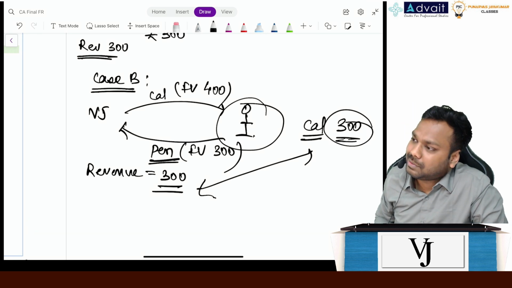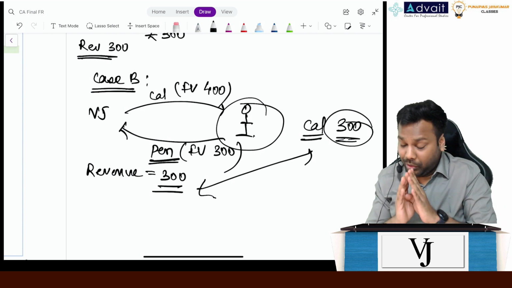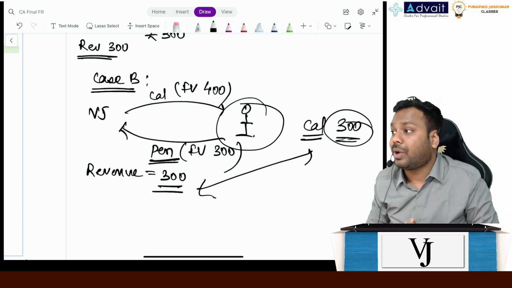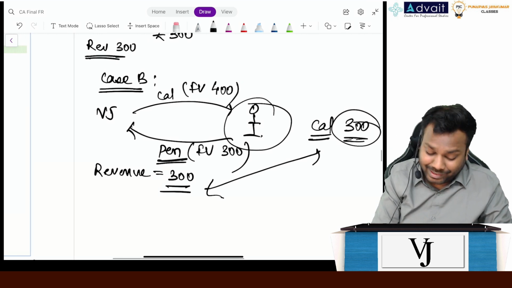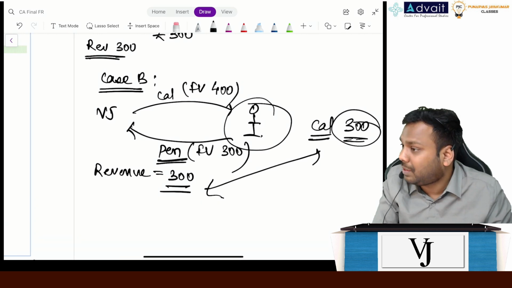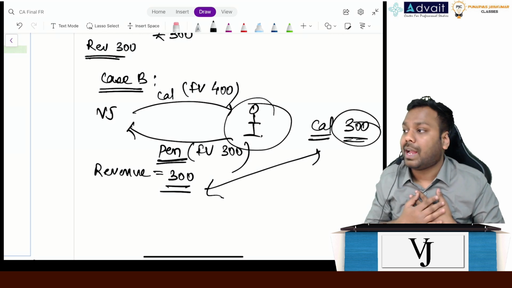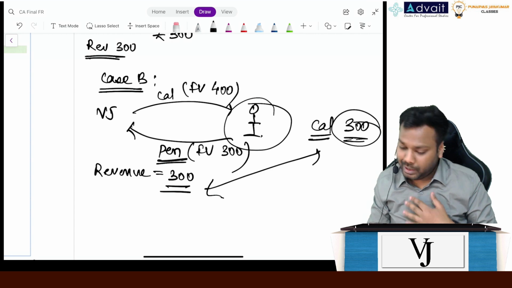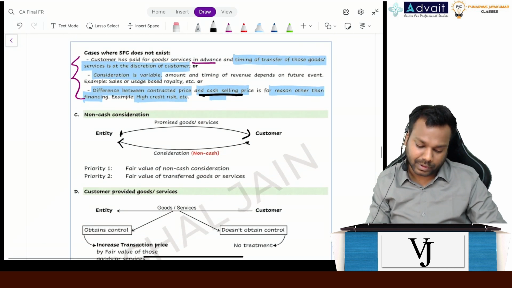It is goods. Then whatever we are receiving, see what the whole logic here is: if me as an entity can determine the fair value of the asset that I am receiving, I will take that fair value. If I am not able to determine that, then I will take the fair value of what I have given. Here comes the logic. Please see this chart.